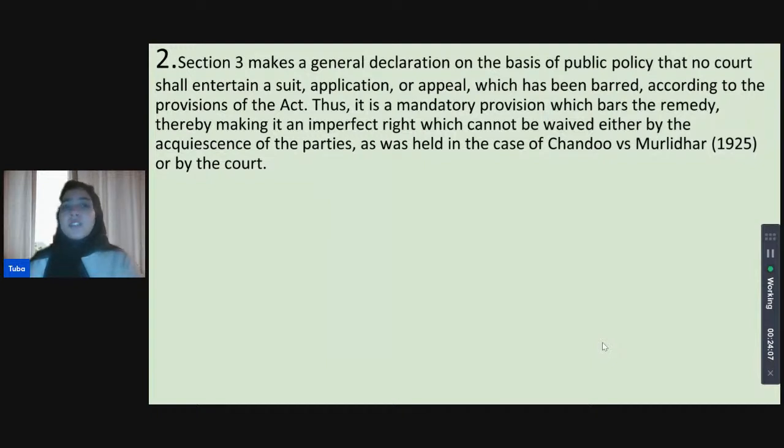So, Section 3 makes a general declaration on the basis of public policy that no waiving away of this sort shall be entertained by the court, right? So, it's a mandatory provision. There is no waiving that is available, whether by the acquiescence of parties or other cases or by the granting of court. Limitation runs as a rule of law and it stays as a rule of law.